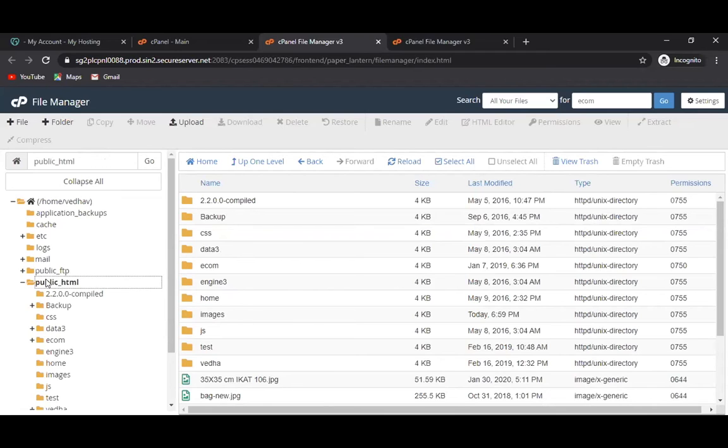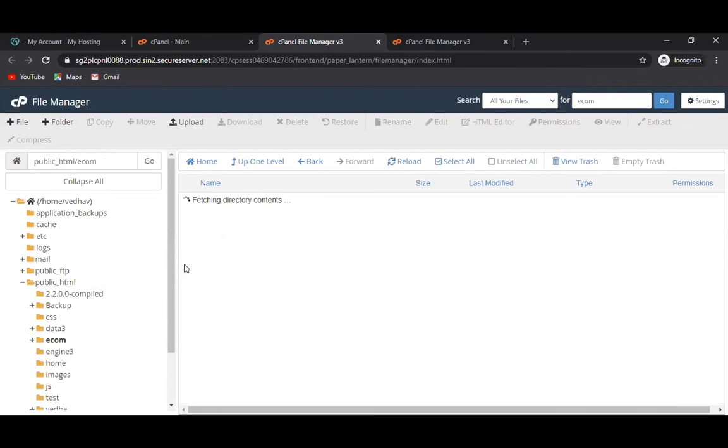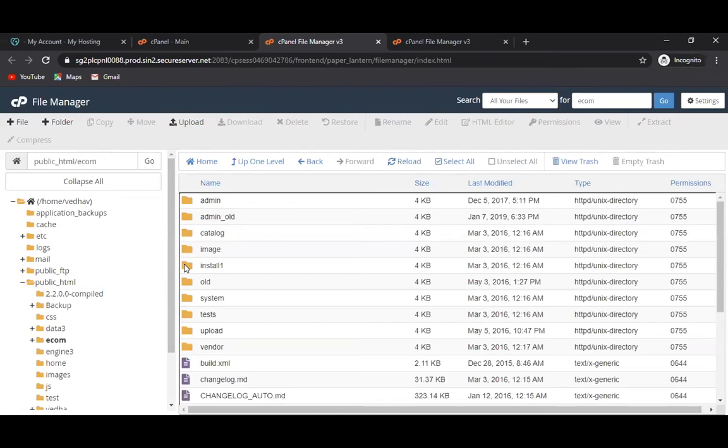Here it is, the ecom folder. Double click there. Within that there is an images folder.